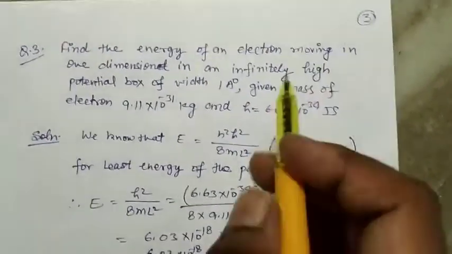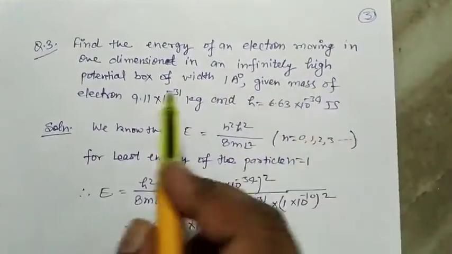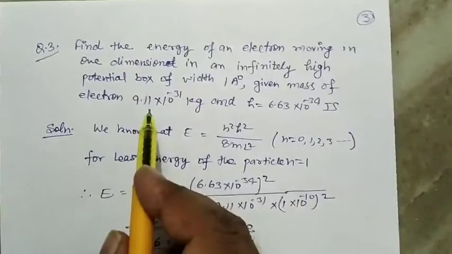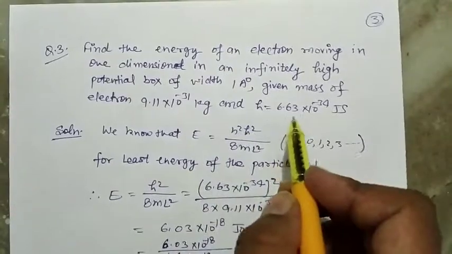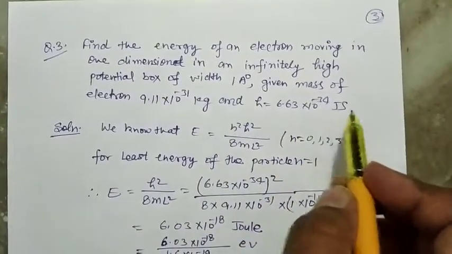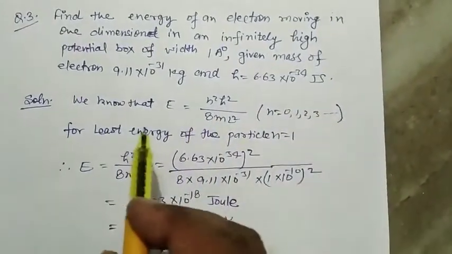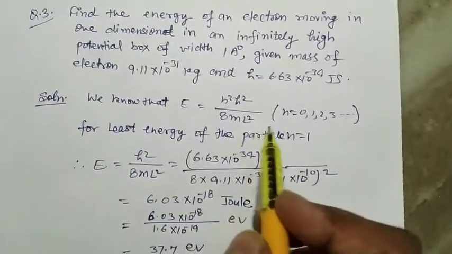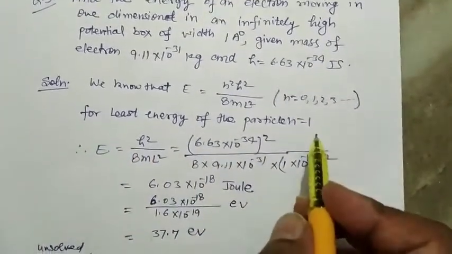Next question. Find the energy of an electron moving in one dimension in an infinitely high potential box of width 1 angstrom. Given mass of electron 9.11 into 10 to the power minus 31 kilogram and h is equal to 6.63 into 10 to the power minus 34 joule second. We know that energy of the particle confined in a box is given by E is equal to n square h square upon 8 m L square, where n is equal to 1, 2, 3 and so on. For least energy of the particle, n is equal to 1.